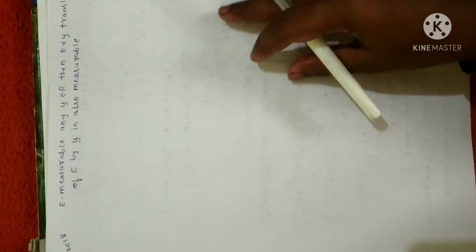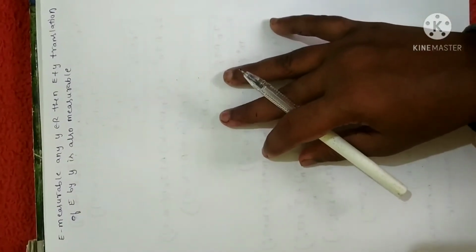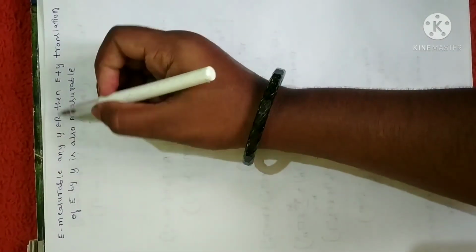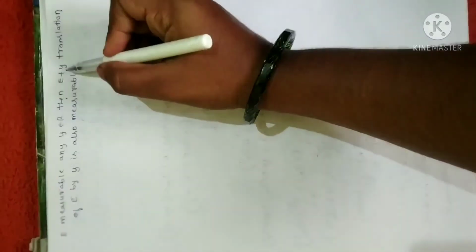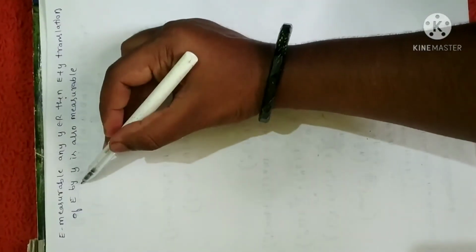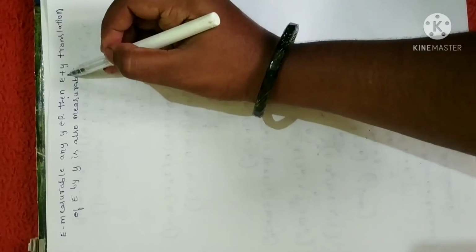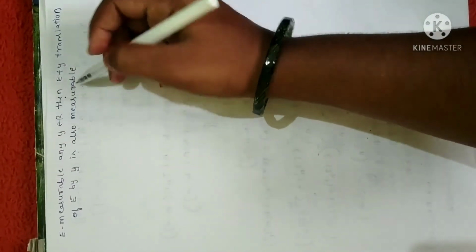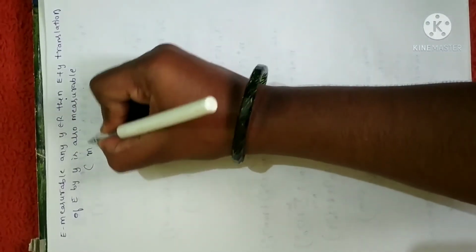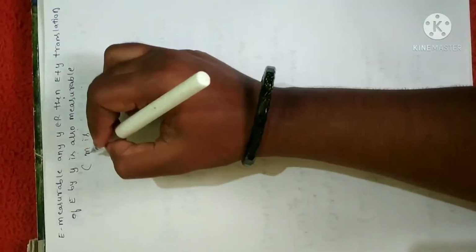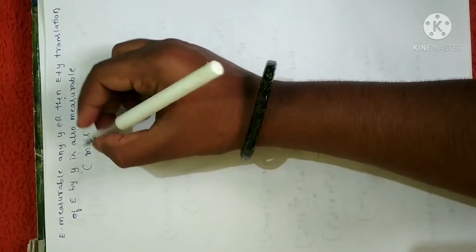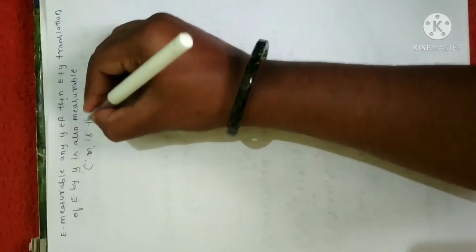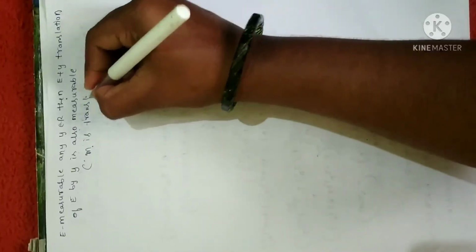And here is the statement. It is important and was asked in the year 2018. The statement is: if E is measurable and y belongs to R, then E plus y, the translation of E by y, is also measurable. In the previous case we proved M star is translation invariant. Here we are going to prove M is translation invariant.